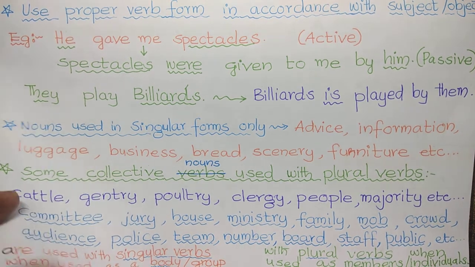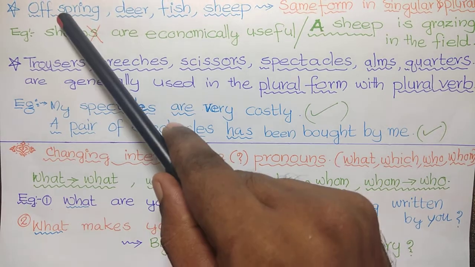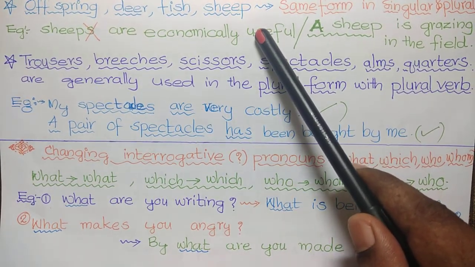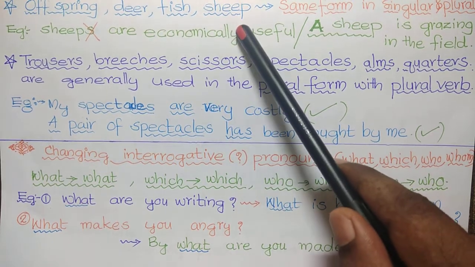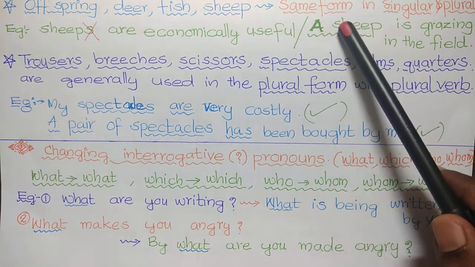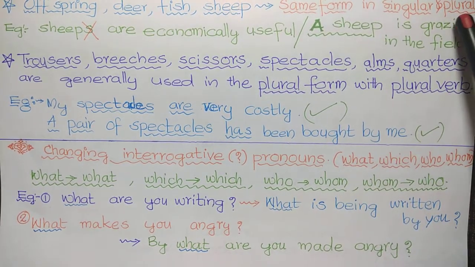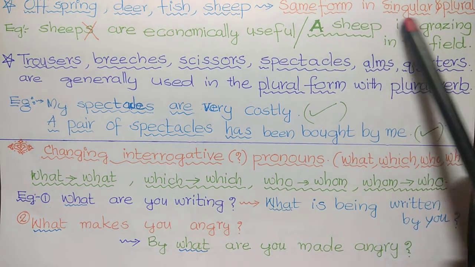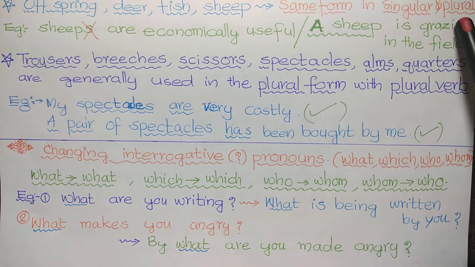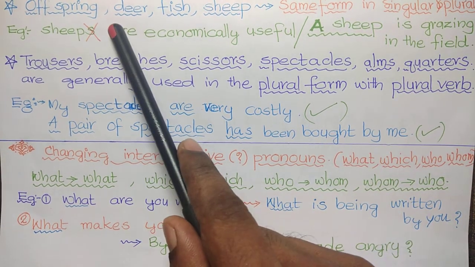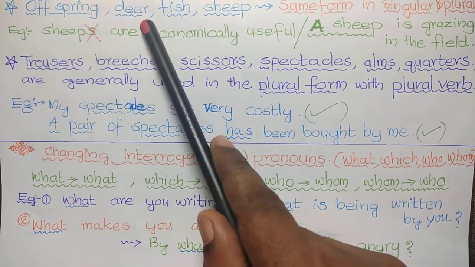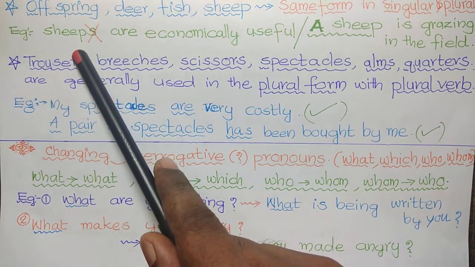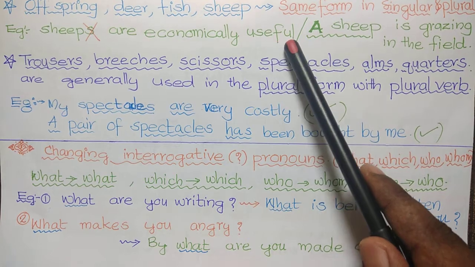Keep it in mind. Next, offspring, deer, fish, sheep. All these nouns take same form in singular and plural form. In both cases, as a singular and as a plural, these are used the same. See an example. Sheep are economically useful.